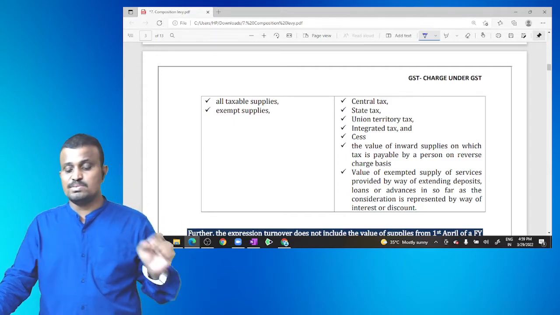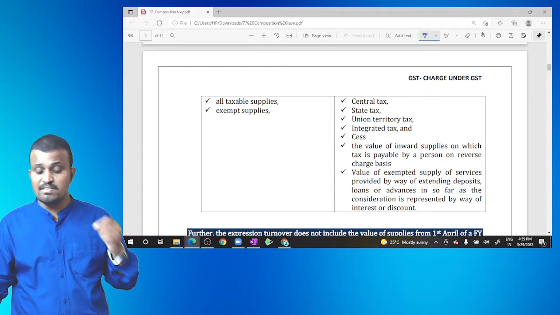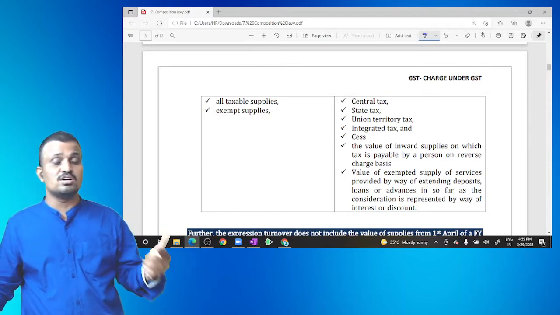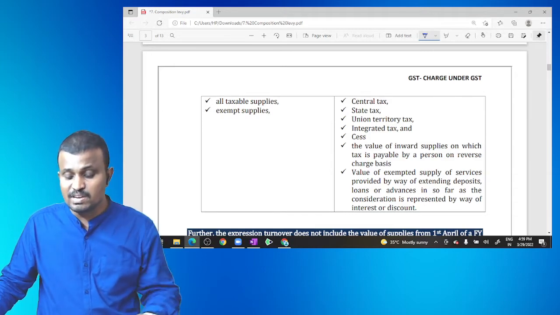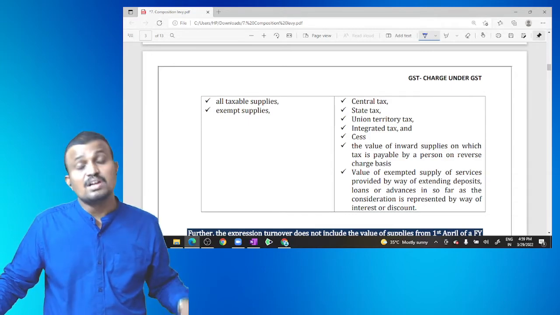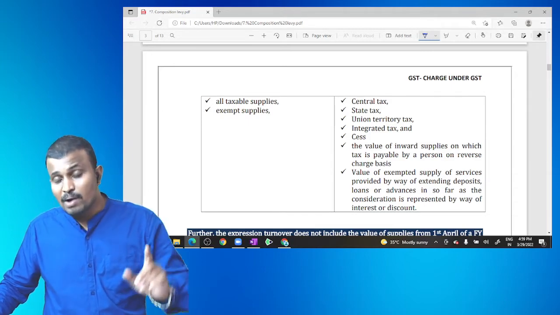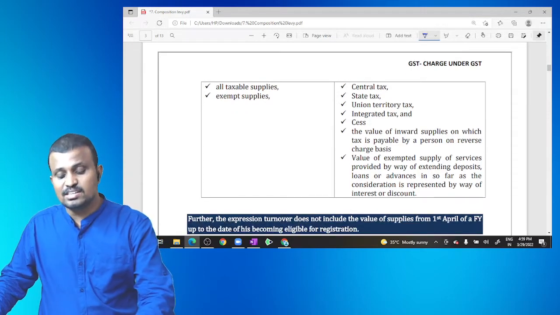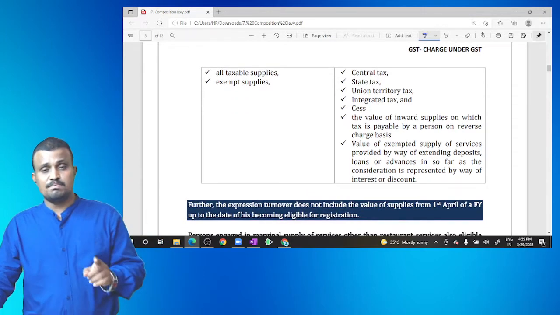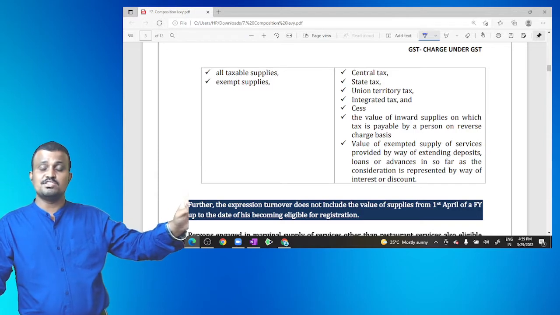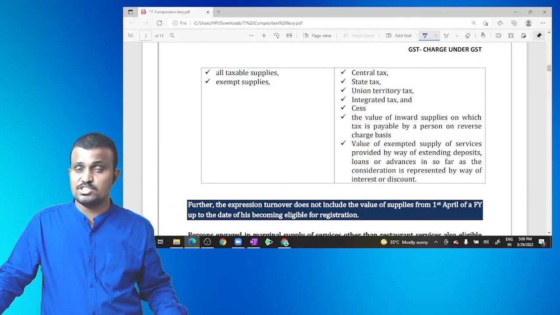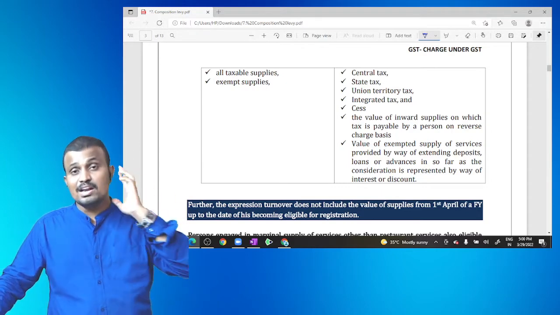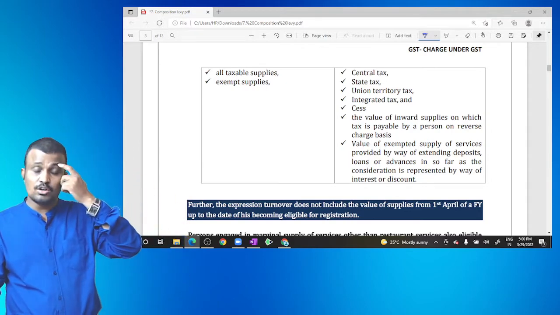The value of exempted supply of services provided by way of extending the deposit or loan or advances insofar as the consideration is represented by way of interest or discount. And remember, while calculating the aggregated turnover, the value of supplies from the 1st April of the financial year up to the date of his becoming eligible for registration are included while calculating the aggregated turnover.